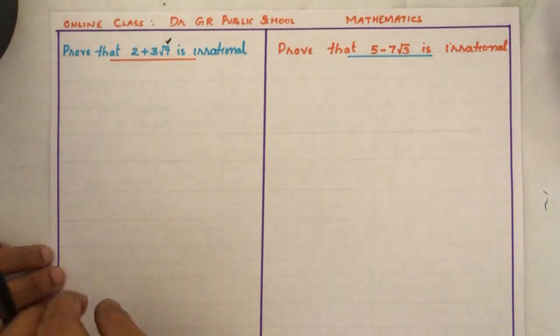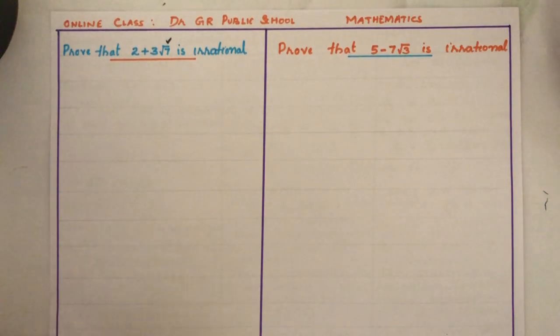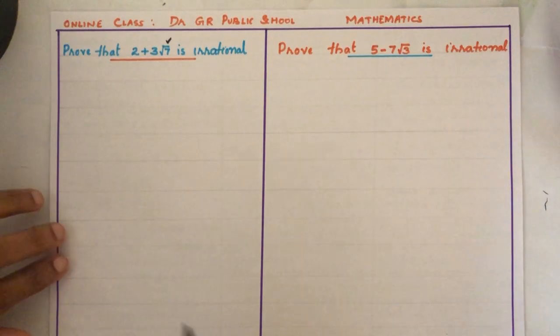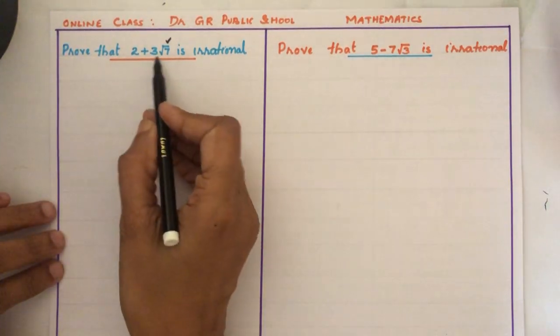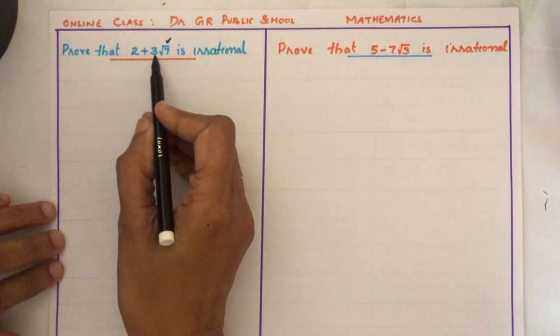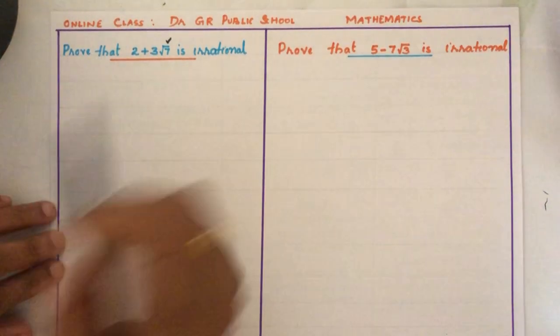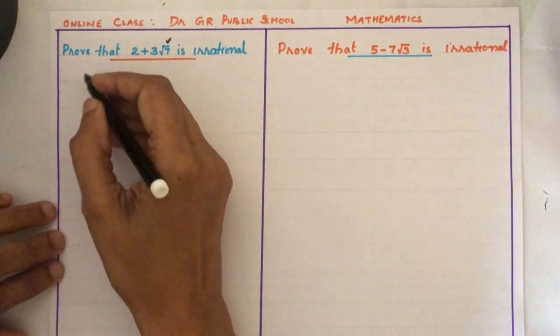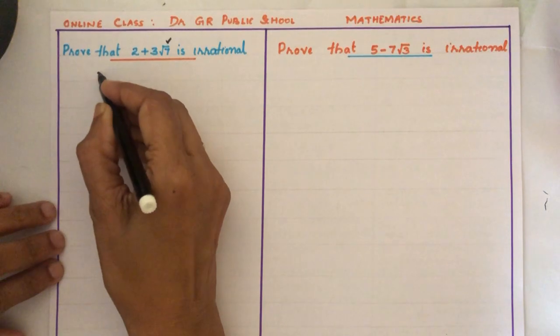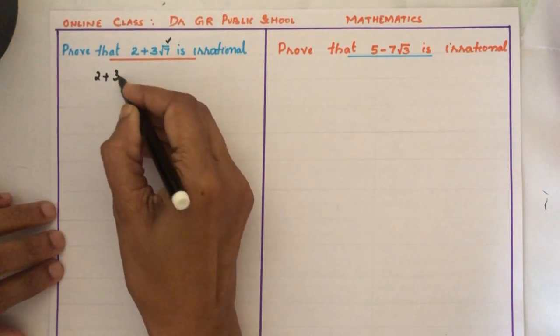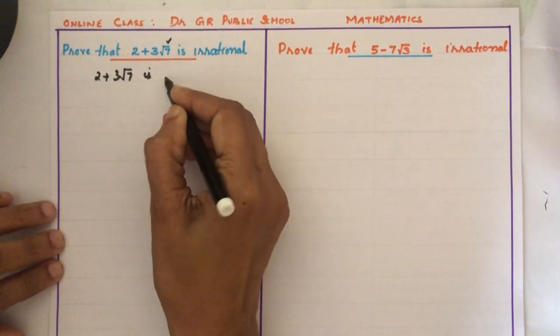In the same way, we start with an argument. What can we assume? We start with the assumption that 2 plus 3 root 7 is rational.